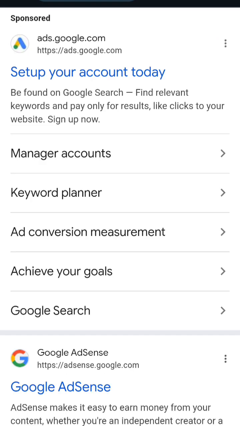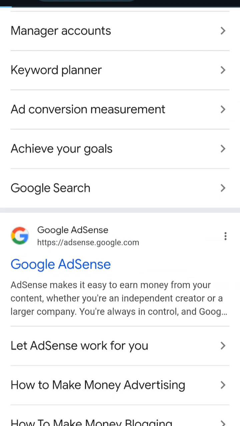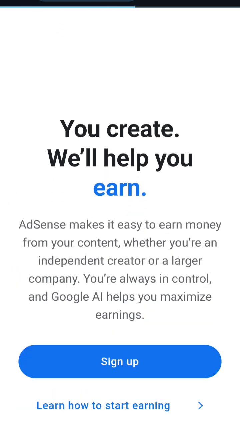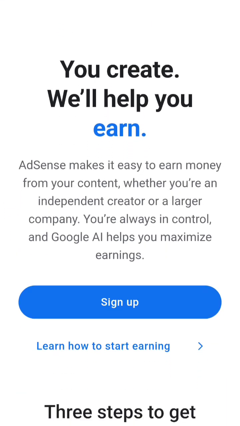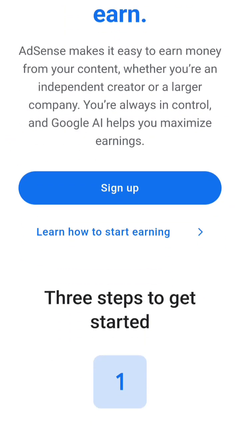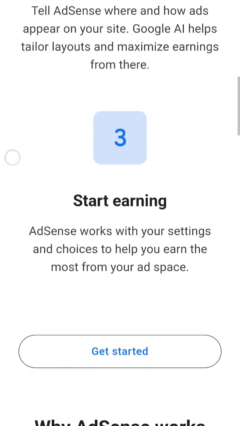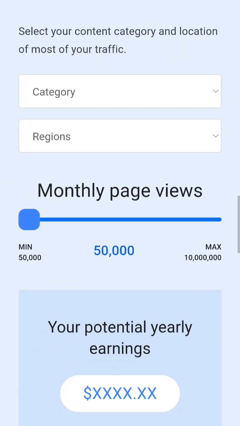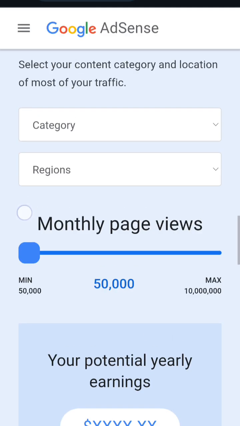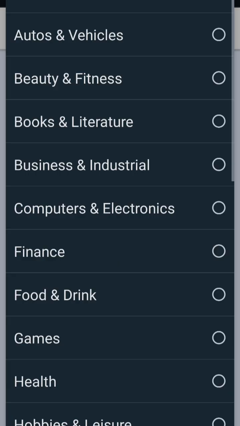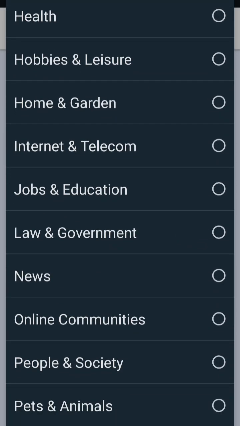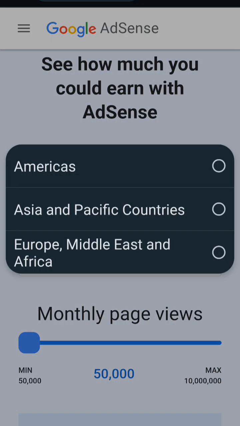Google AdSense, right? Go to adsense.google.com, then you click on it, and then you use your Gmail to create an account. You create an account, and then they will help you earn by giving you the AdSense code after you've been approved. So you can go through it to actually learn how to integrate it and how everything works to earn income for yourself. So you come here, you can choose the category you are in. So you can go through and see if anyone works with your category, let's say internet, right? And then you tell your region, let's say in Africa.